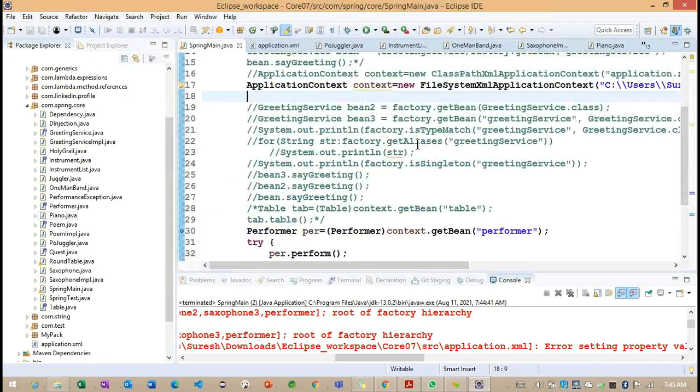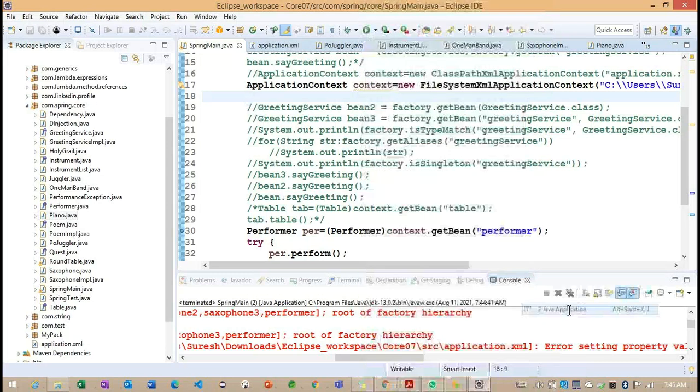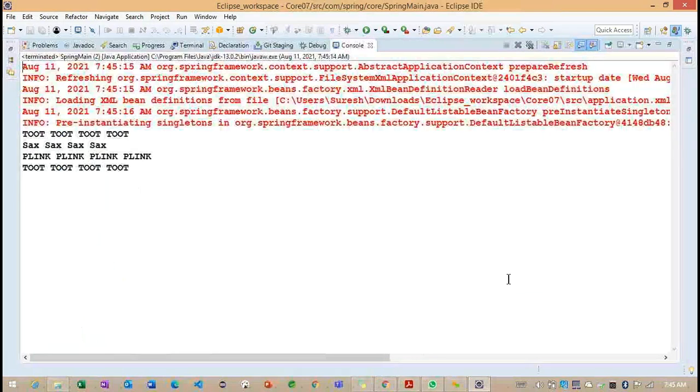Now let me run our application here. Observe carefully. How many println statements are we getting here? 4. Now what are you understanding here? We have a collection of instruments, we have 4 objects here. With the help of these 4 objects, we are trying to play some songs here.